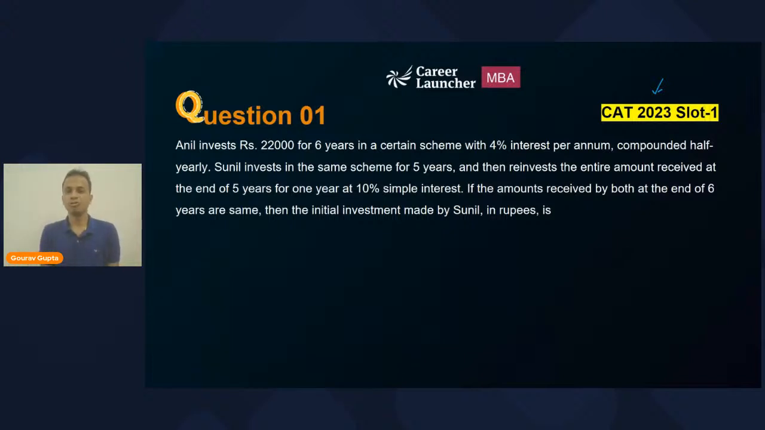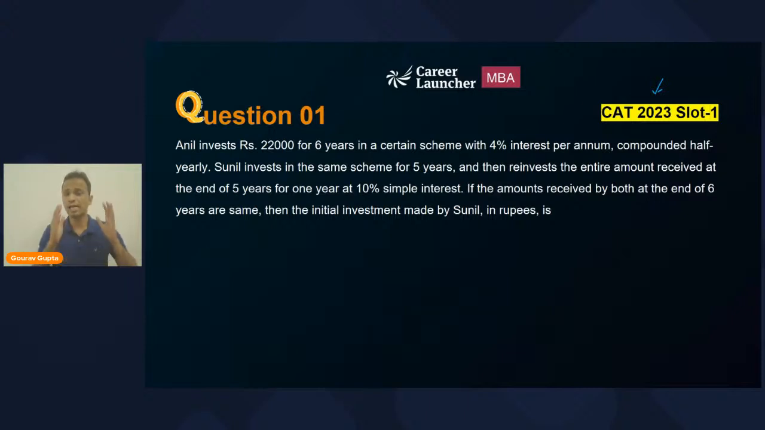Okay. Now the question further says that if the amounts received by both at the end of 6 years are the same, that means the final values, then the initial investment made by Sunil in rupees is how much? Okay. Now, when you read this question, you think that there are lots of things which are given in this question.